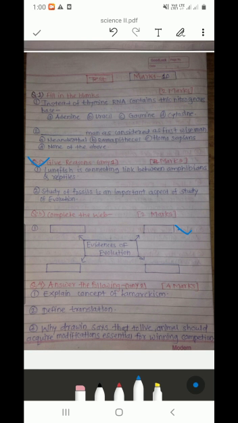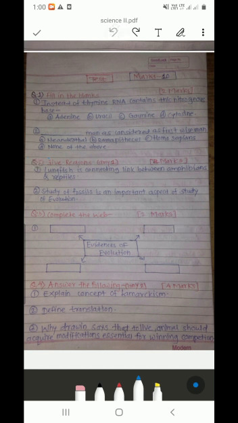These 3 questions are not from the exercise, because for the board most questions are from the lesson only. So you have to read the lesson, you will get it.